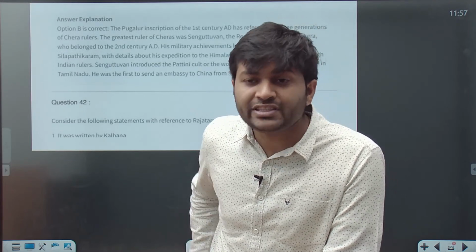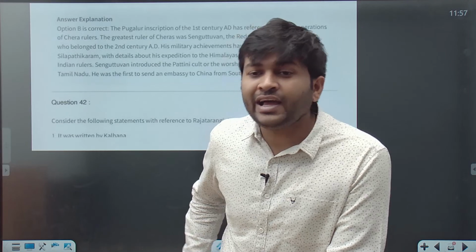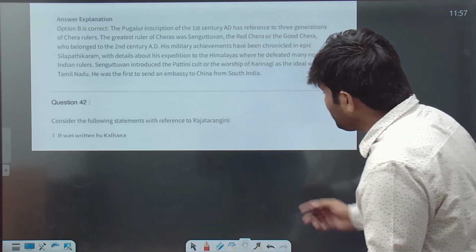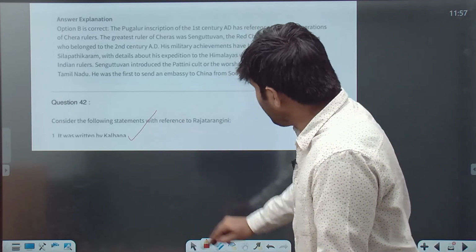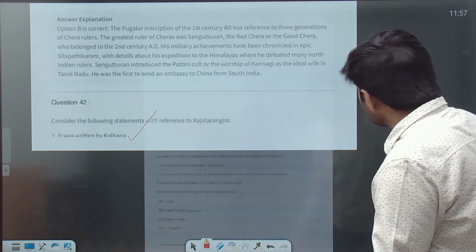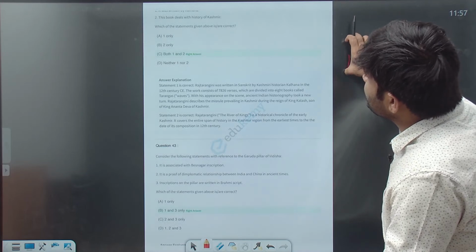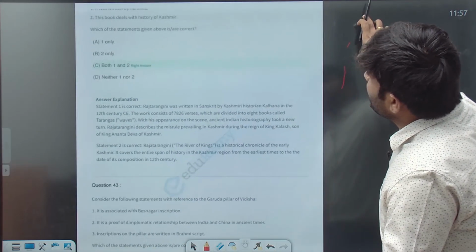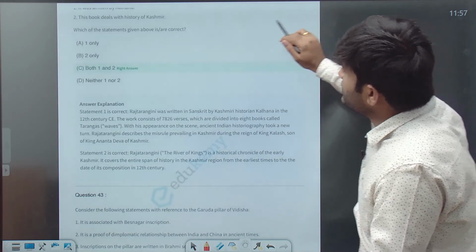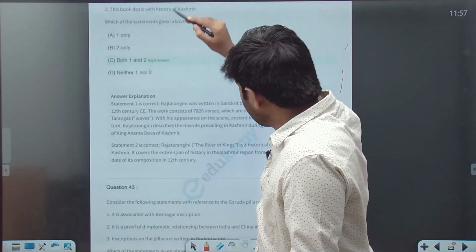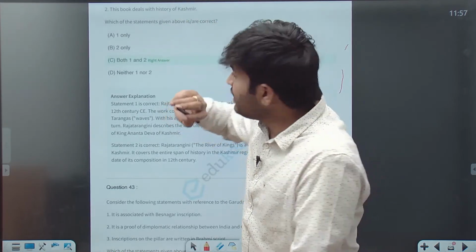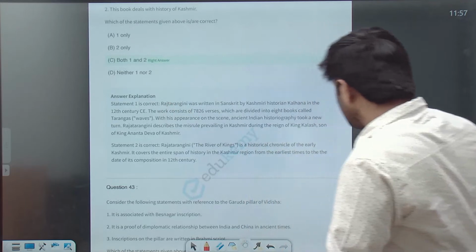It was a 12th century book, written by Kalhana in Sanskrit. Yes, the first statement is right over here. Then the next statement says this book deals with the history of Kashmir region. Yes, it does. So both the statements are correct over here.